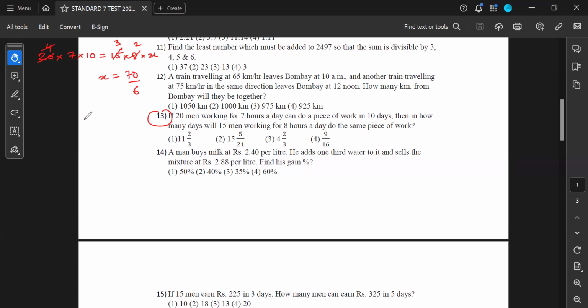This can be written as 35 by 3 also, both divided by 2. Sir, 11 2 upon 3. Yes, that is 11 and 2 by 3. Yes, absolutely correct.